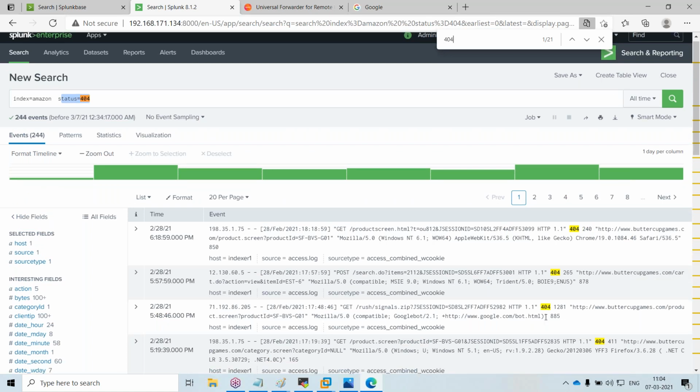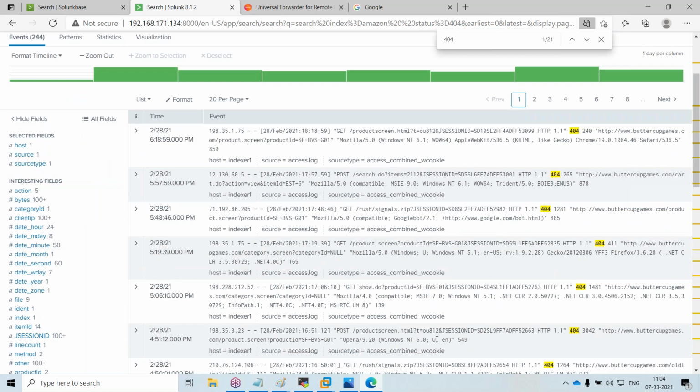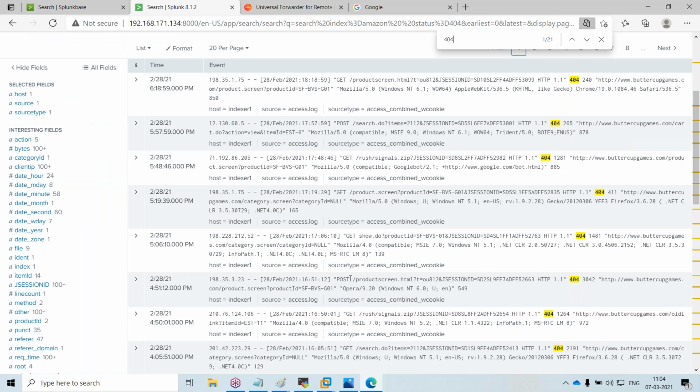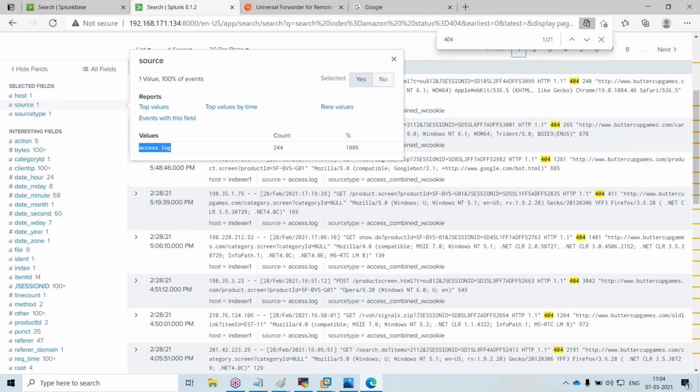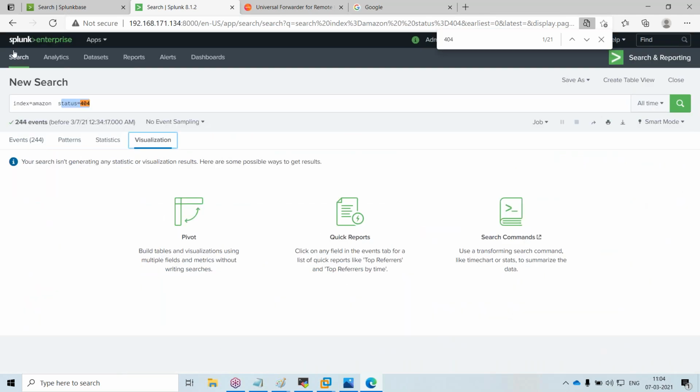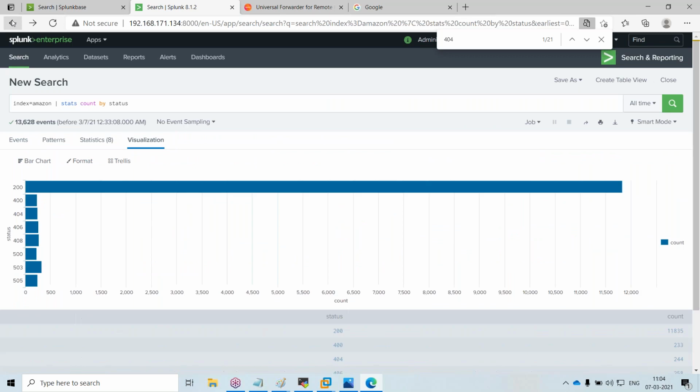I can trace down whether they are from the same source machine or different logs. Here I have only one log, but in your office you will have multiple logs. So we can find which logs are getting this 404 and which application is having the issue, and you can fetch and visualize it. That's what I told.